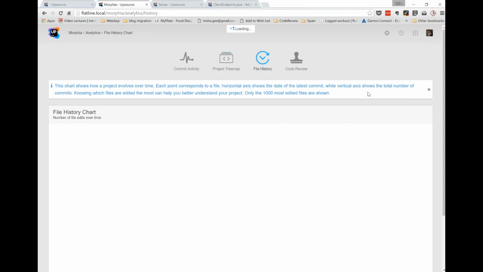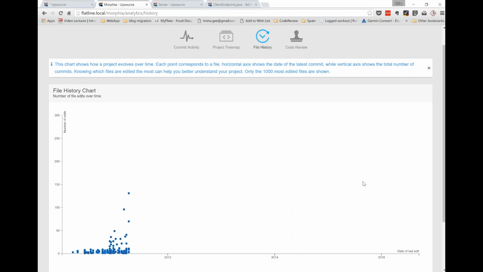You can look at file history, which gives you an idea of which files are edited most frequently, how old they are, and perhaps point you to areas that could be improved, areas of tech debt that might be addressed that might make your code reviews in the future much easier. So here, when that's finished going through, we can see what these files represent.